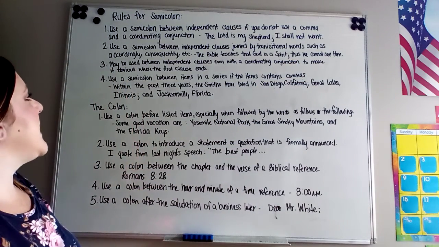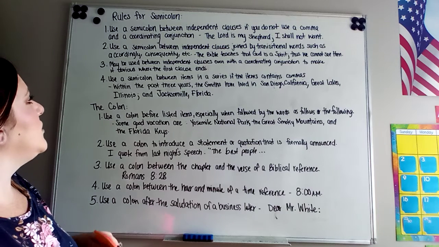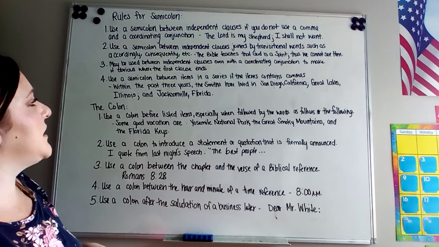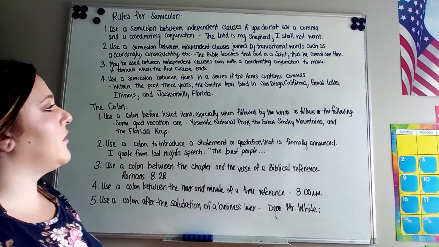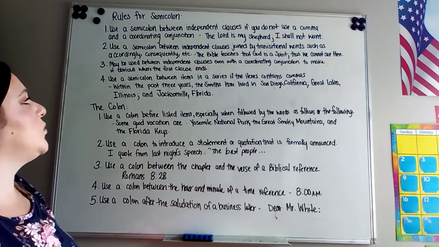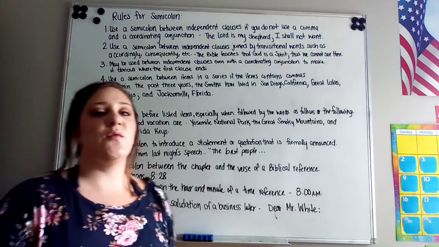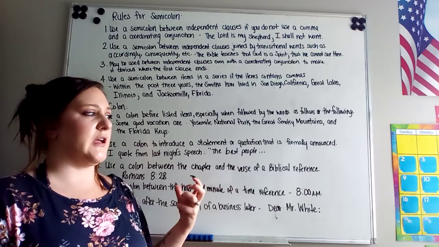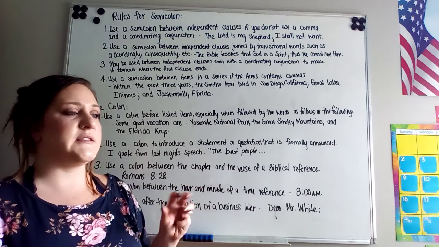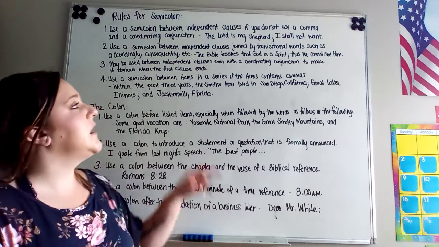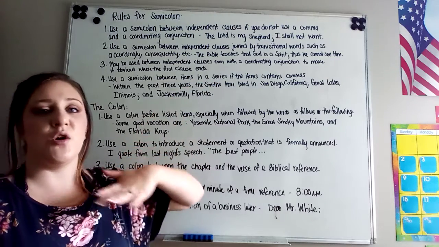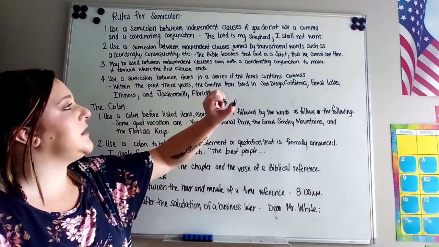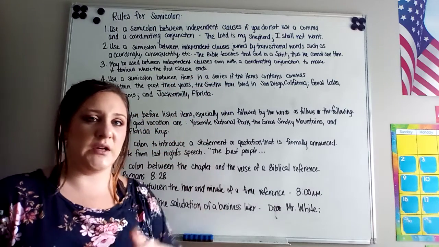Rule 3 says that a semicolon may be used between independent clauses, even with a coordinating conjunction, to make it obvious where the first clause ends. So if you have a very heavy sentence with two independent clauses, and you need to make sure that you know where the first independent clause ends, you can use the semicolon and a coordinating conjunction.